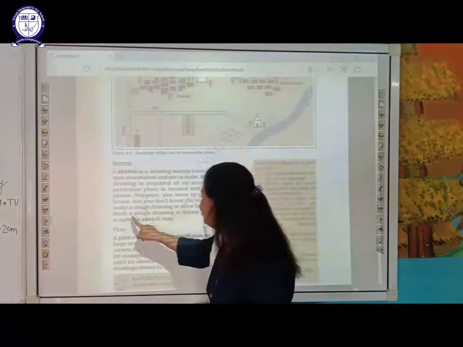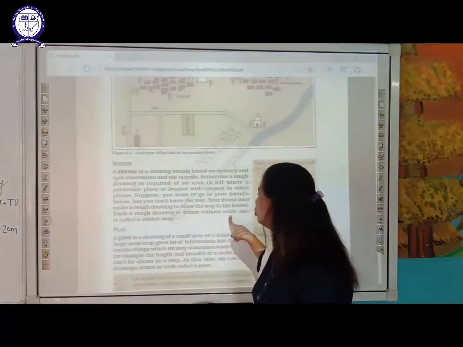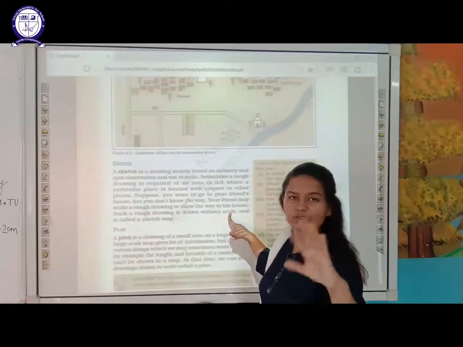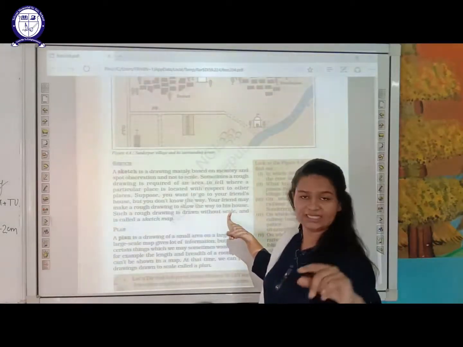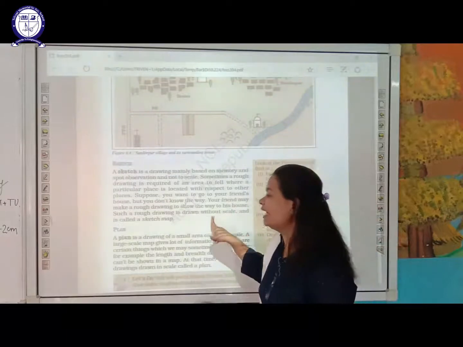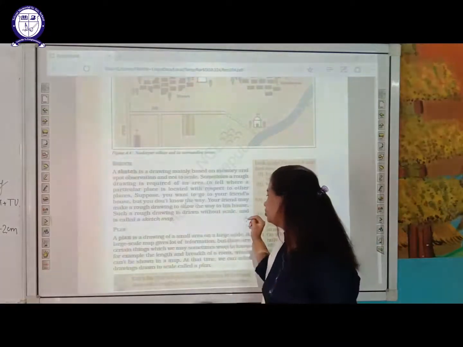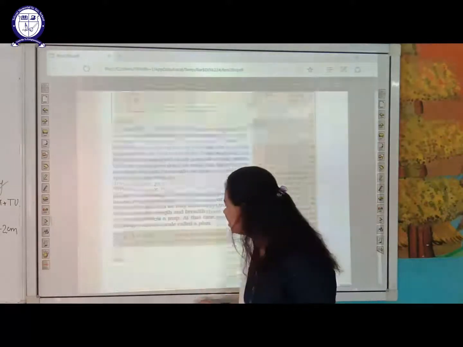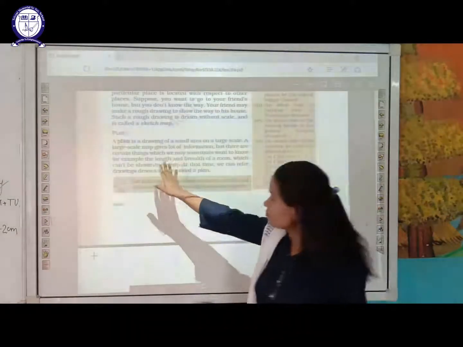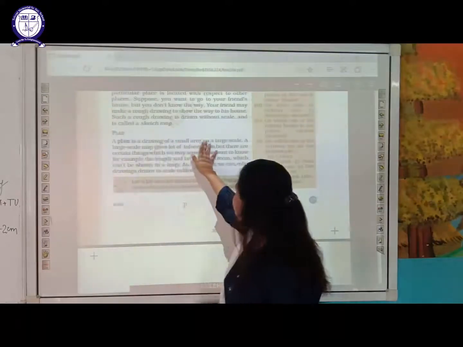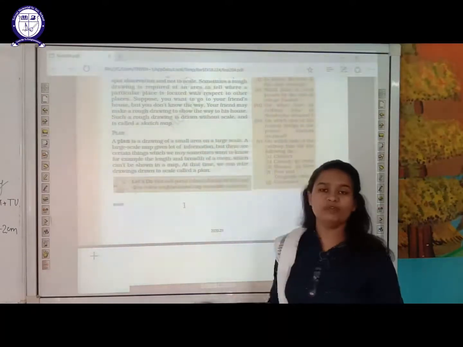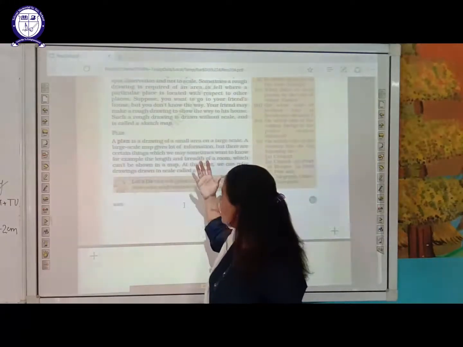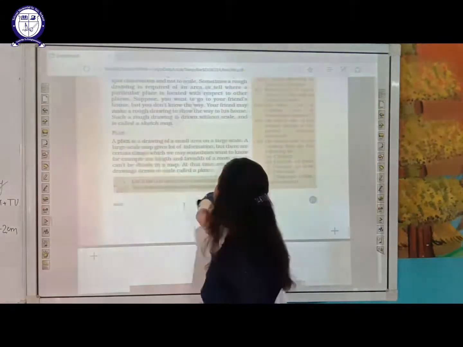Or you will go like this, and you are going to reach my place. Such a rough drawing is drawn without scales. A proper sketch is drawn with the help of scales. What scales are we have already discussed, and a rough sketch is drawn without scale, and it is called a sketch map. The next is plan. Now what is plan? A plan is a drawing of a small area on a large scale. When you are representing a small area on a large scale, then that particular drawing is called a plan.